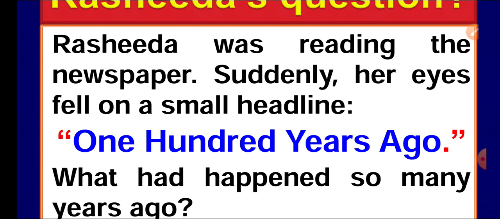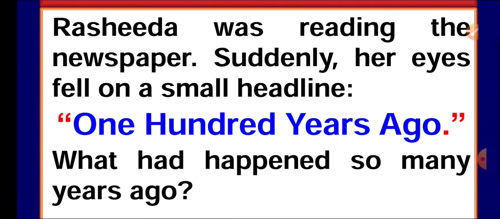Why did it happen? How did it happen? When did it happen? These are all questions. Whatever happened in the past, for example, the content slide and the introduction of the chapter which I have already shown you, that is also history now.